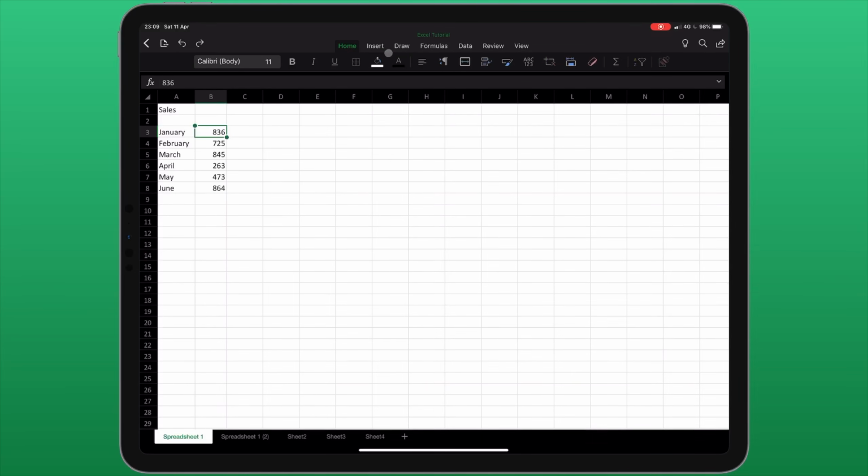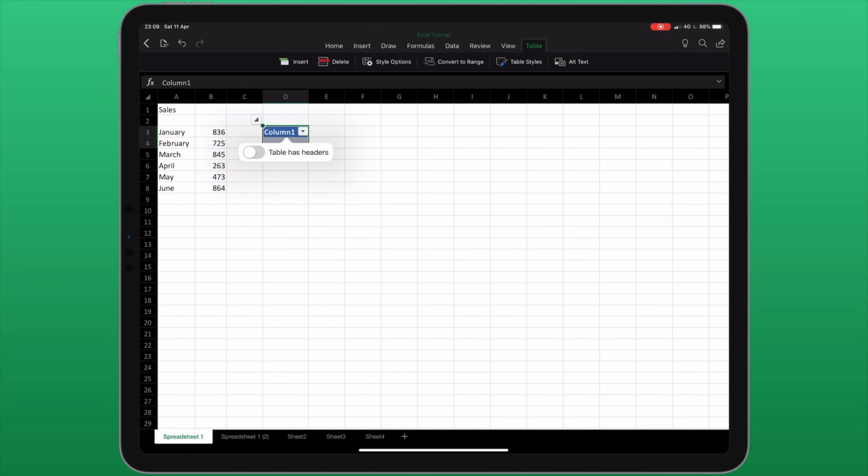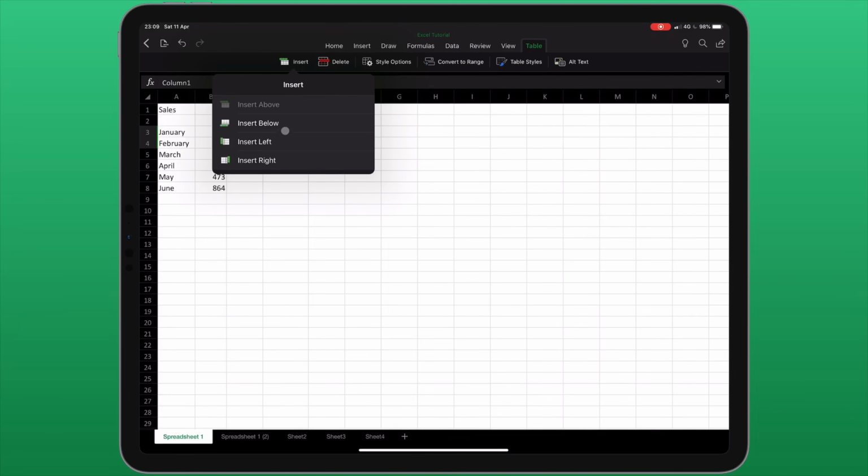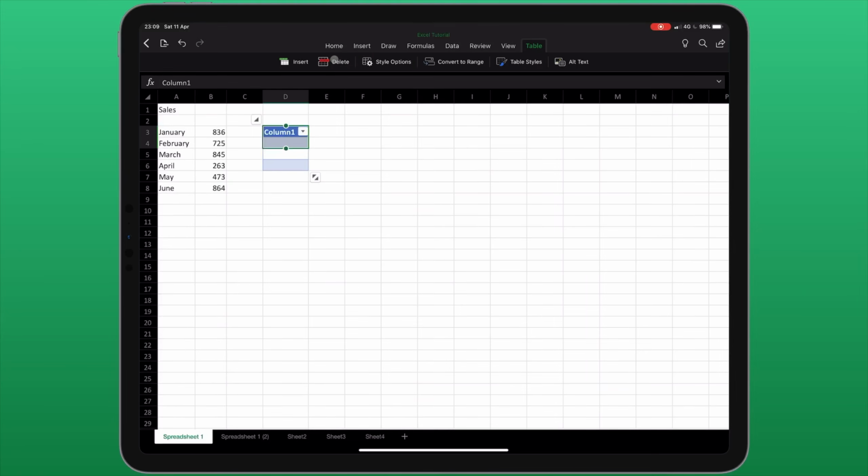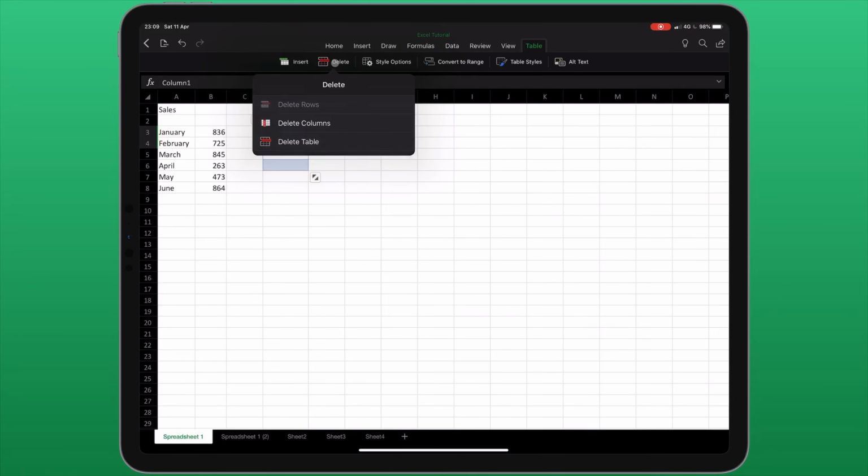Let's have a look at the next tab of our menu. This is called Insert. And from here I can insert a number of different elements into my spreadsheet. The first option allows me to insert a table. When I choose this, a new menu item appears at the end called Table. From here I can insert additional rows above or below, and I can delete them as required.